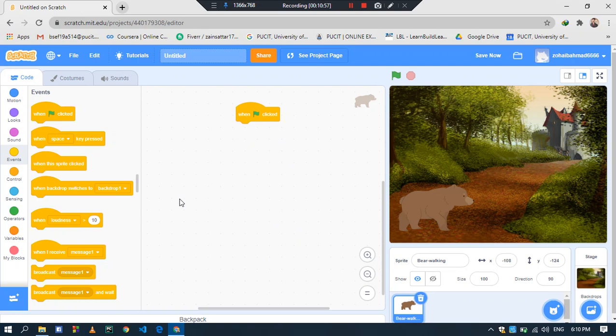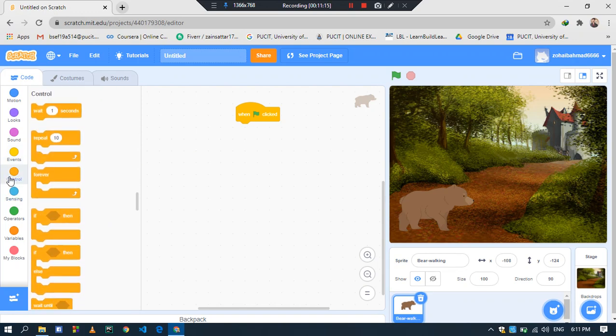Okay, what do we have to code? We have to use the if-then condition. If the right arrow key is pressed, the bear will move in the right direction. If the right arrow key is pressed, then the bear will move in the right direction. So we will have to use conditions.